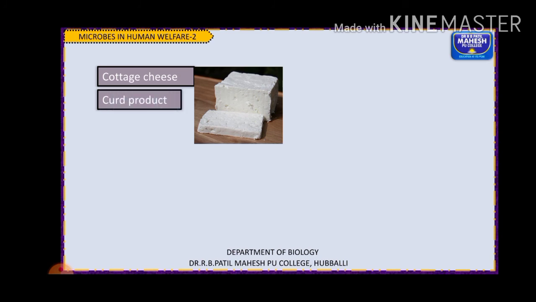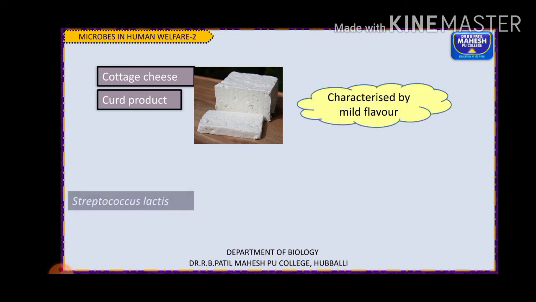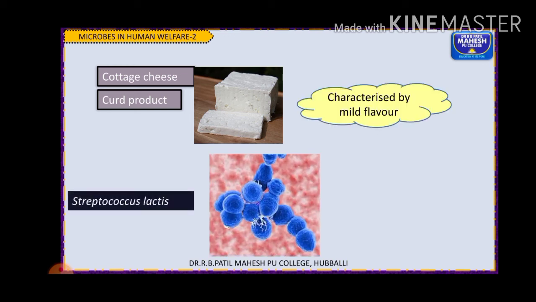Then another example we have is cottage cheese, which is also called unripened cheese. It is also a product of curd. It is prepared by single step fermentation. Here, only inoculation of the skim milk is done with the cheese culture. It has a very mild flavor, and it is prepared with the help of the bacteria Streptococcus lactis. So this is about cheese.